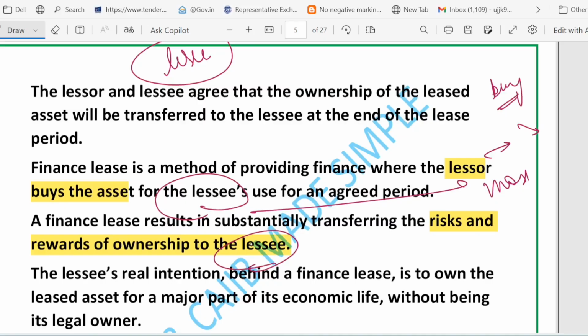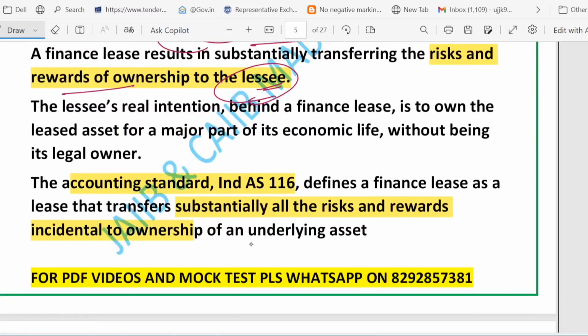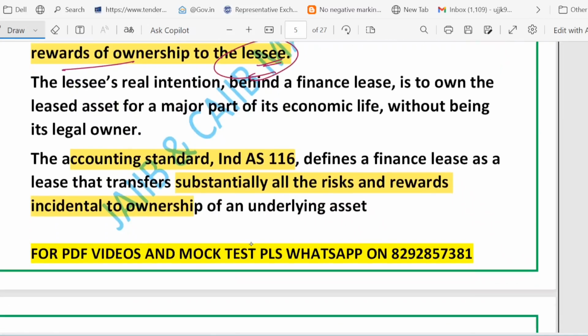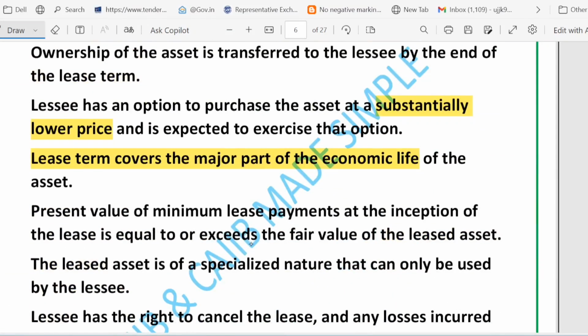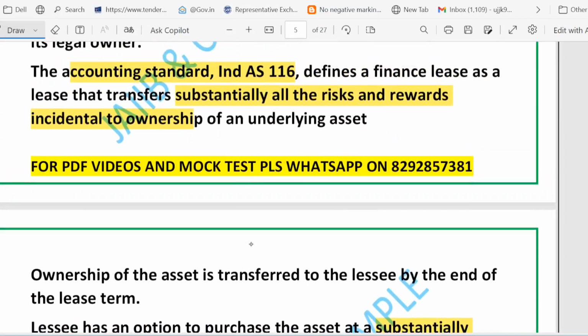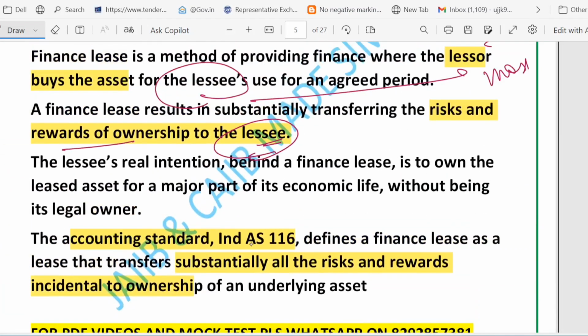I think we have discussed it. Then we have the term risk and reward of ownership: things like earning the asset's remaining value, bearing wear and tear, handling running costs or residual value risk. All these are borne by the lessee, right? Then we have an option called the bargain purchase option. What is the meaning of this term? Basically, a right for the lessee to buy the asset at a very low price at the end of the lease. That is called the bargain purchase price.